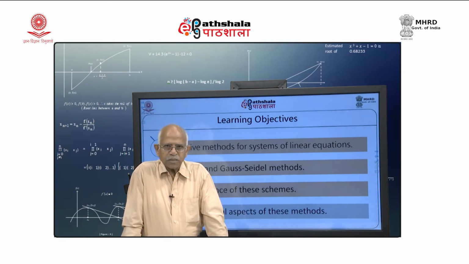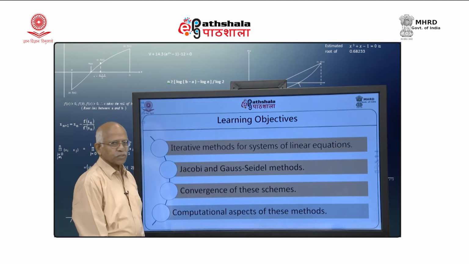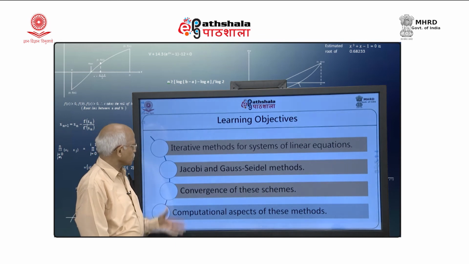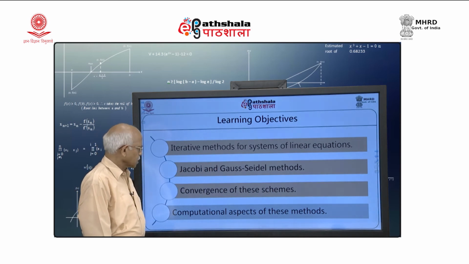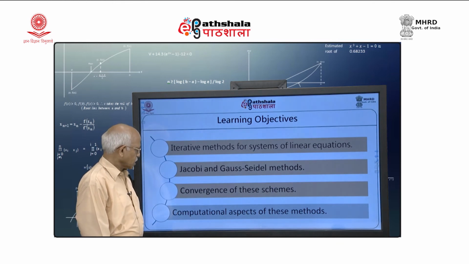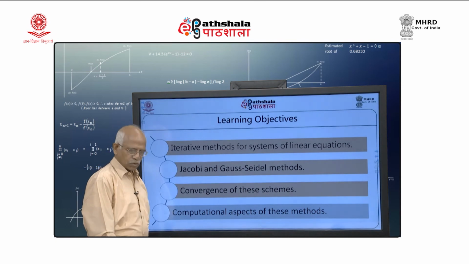We are going to consider a module on iterative methods for solving systems of linear equations. The learning objective for this module is iterative methods for systems of linear equations. In that we are going to consider two methods, Jacobi and Gauss-Seidel method. We will talk about the convergence of these schemes, and the computational aspects of these schemes also. These methods we will try to consider.